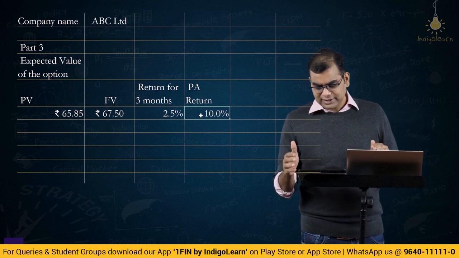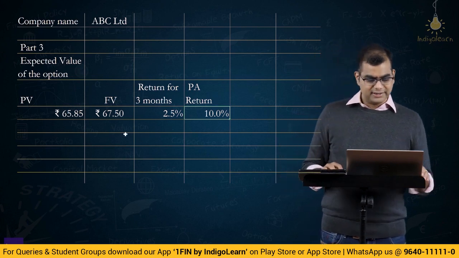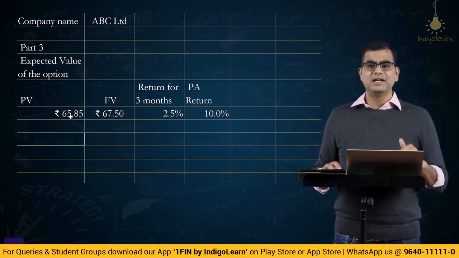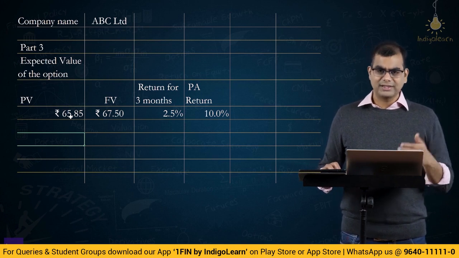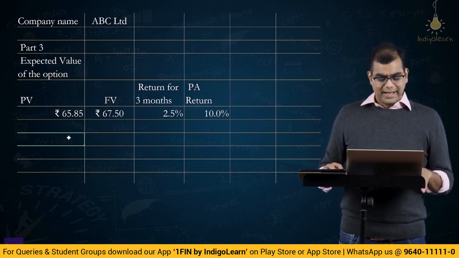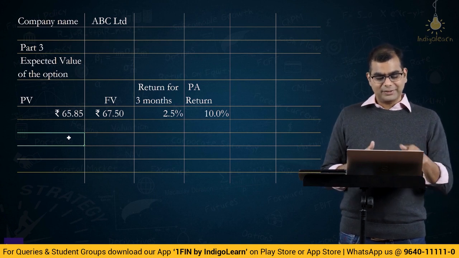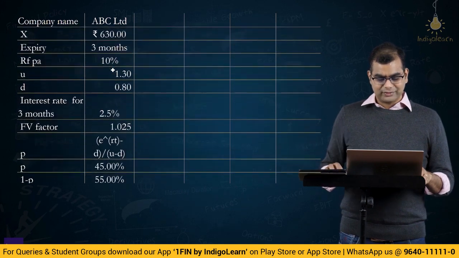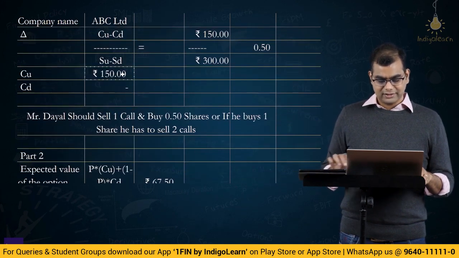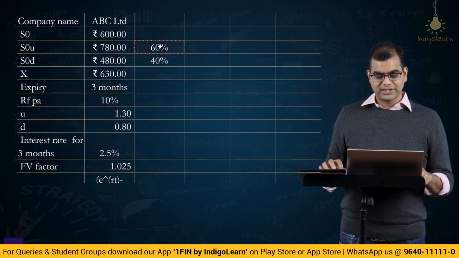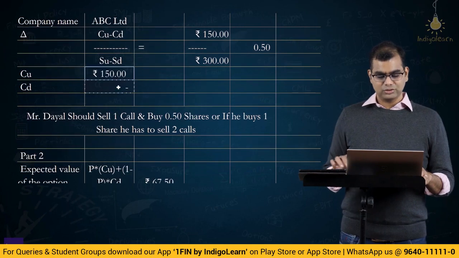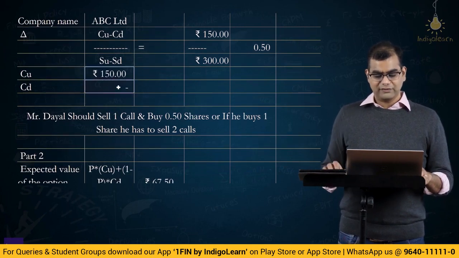If you look at the study material answer, what they have done is basically they have computed the present value of option as 65.85 using another method, which is basically the replicating portfolio method or the delta hedging method, whatever you choose to call it. And after arriving at the present value of 65.85, what they are saying is there is a chance of this 150 going up of 60% and 0, that is CU, CD, 0 of 40%.